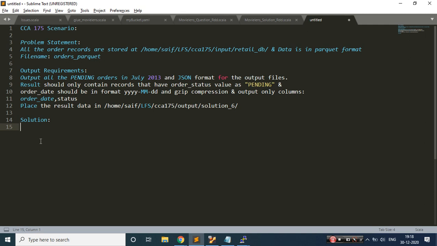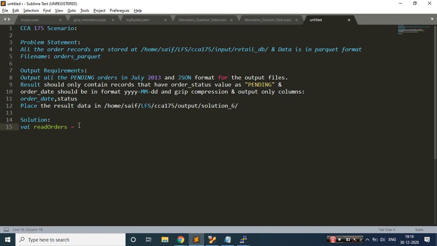Okay, so first thing what I would be doing is I would be reading a file. I need to read the file from a particular location. And if you see, my file was in a particular format. Let's try to write step by step. The first thing is this val, that is a Scala part, that can be taken care later. So read, and this is a variable name, it's your call, you can give any variable name.